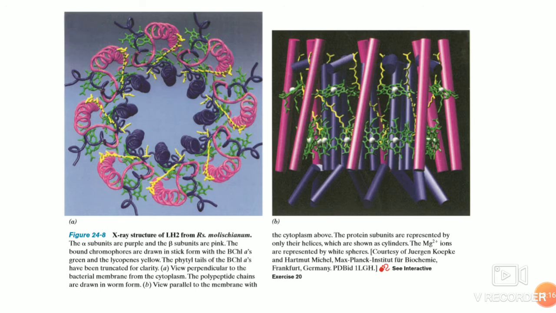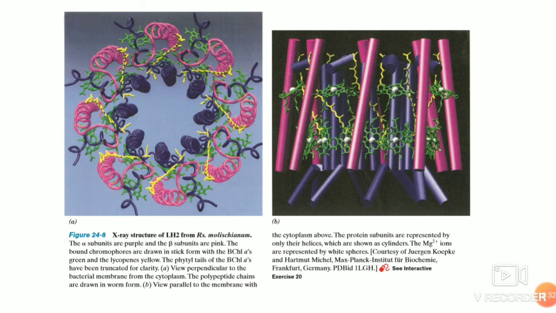It contains an 8-fold rotational symmetry, with alpha 8 beta 8, 16 mers that bind 24 bacterial chlorophyll A molecules and 8 lycopene molecules.